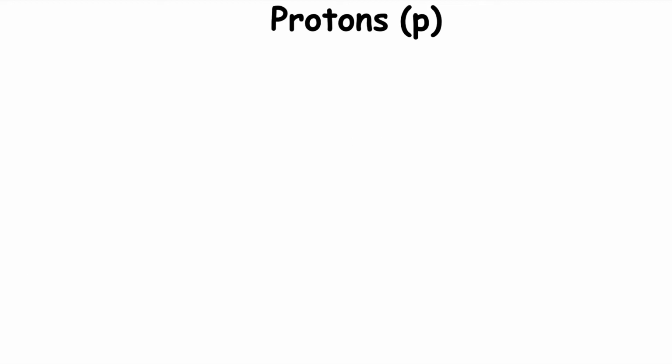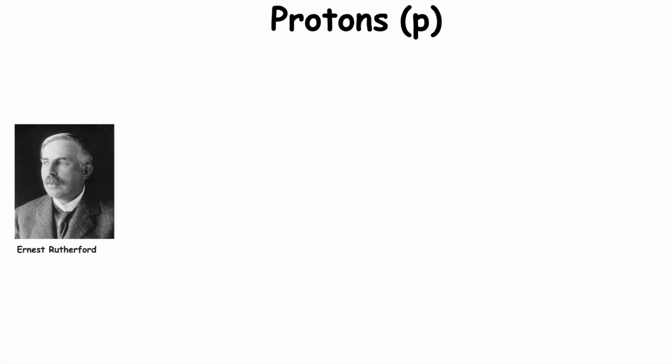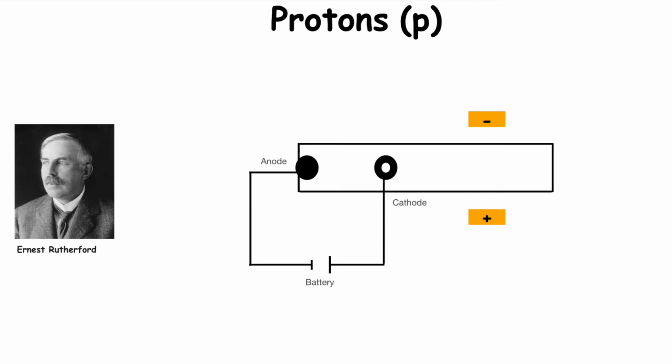The next subatomic particle discovered was the proton. It was discovered by Ernest Rutherford. He used an experiment named the anode ray experiment. He used the same experiment used by J.J. Thomson but made a slight modification. He made a hole in the cathode plate and kept a negative and positively charged plate on opposite sides of the tube.